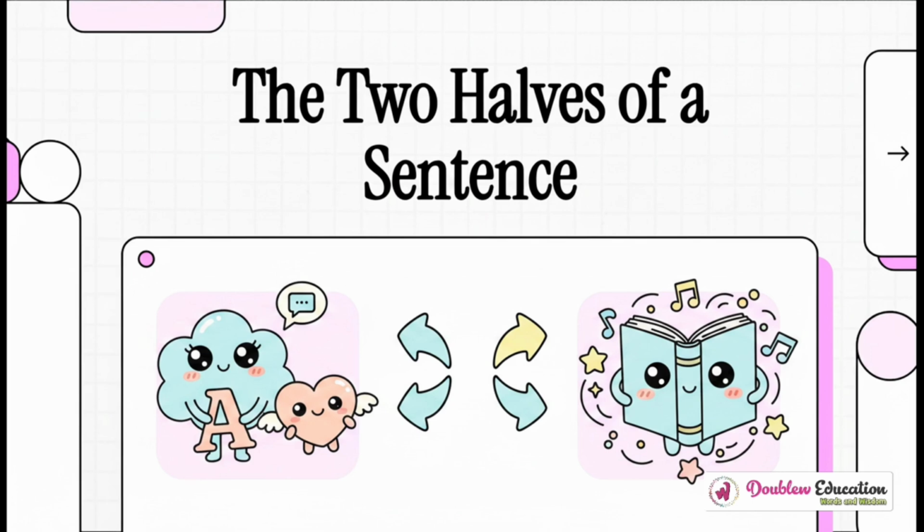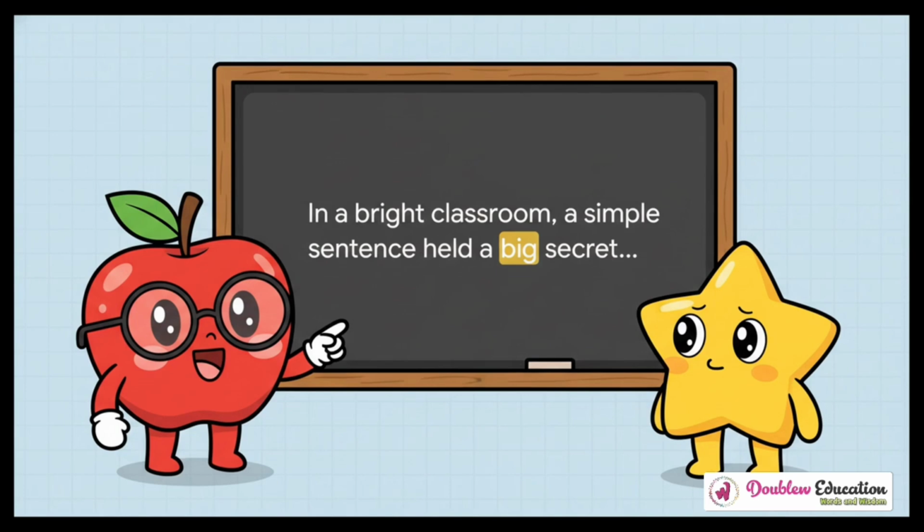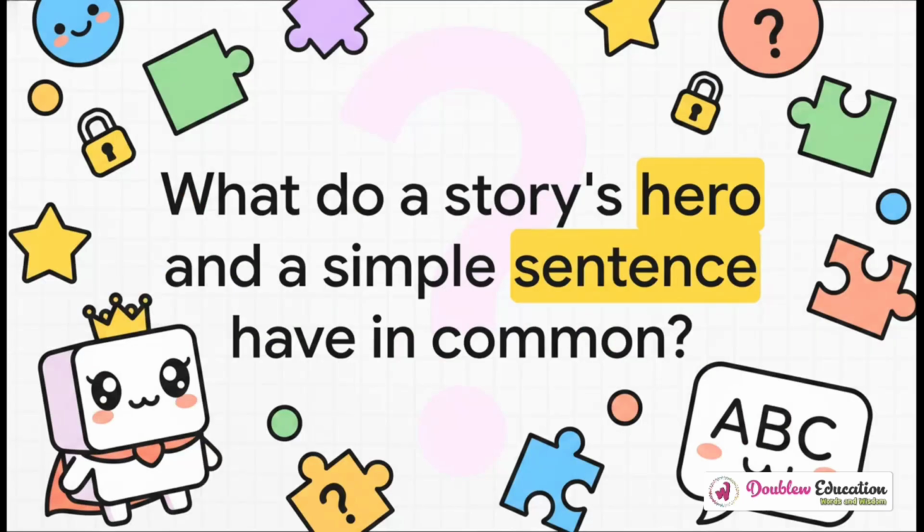Let's go! So, our story starts in a classroom with this really cool teacher, Miss Anya, and one of her students, Rohan, who just loved stories. One day, Miss Anya wrote a sentence on the board, and she told Rohan something that totally blew his mind, that inside that one sentence, there was a hero and a big adventure, just like in his favorite books. So that was the puzzle Miss Anya gave him.